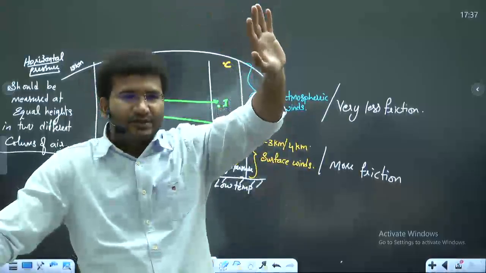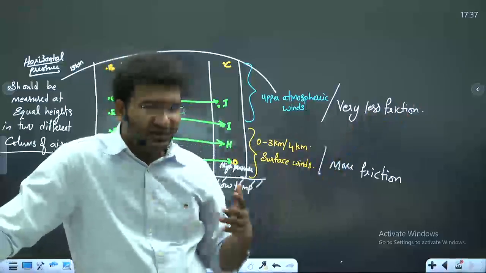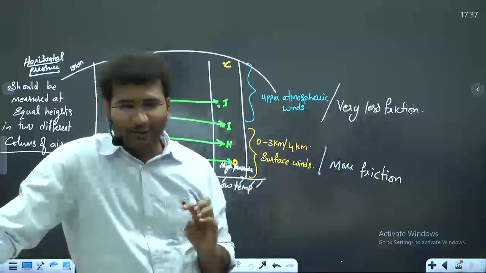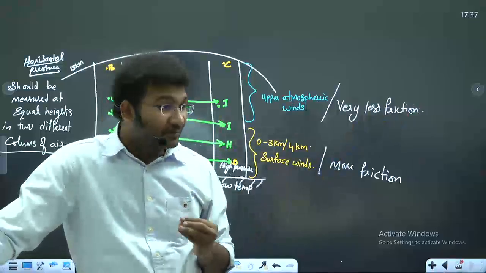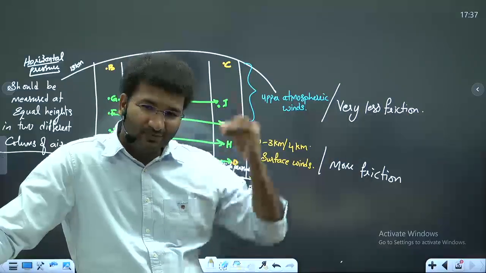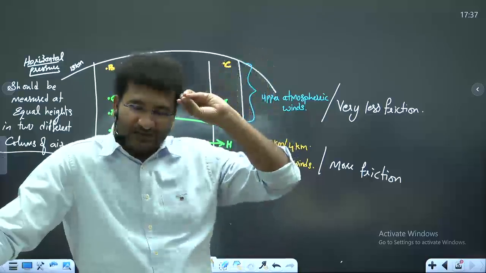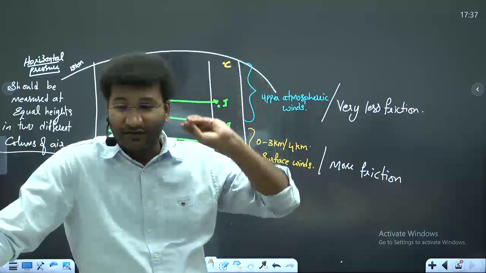These are called surface winds. Human beings, which we experience the wind and all, they are called surface winds. Now, you will learn that the speed of the surface winds is different from the speed of the upper atmospheric winds. There is a lot of difference.